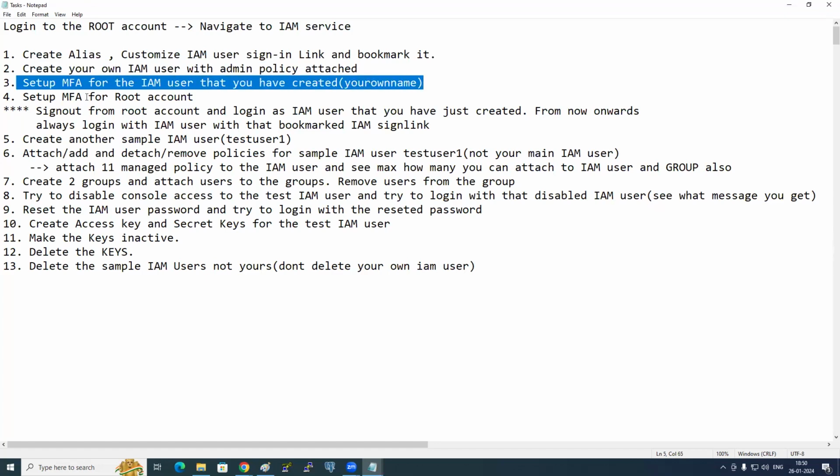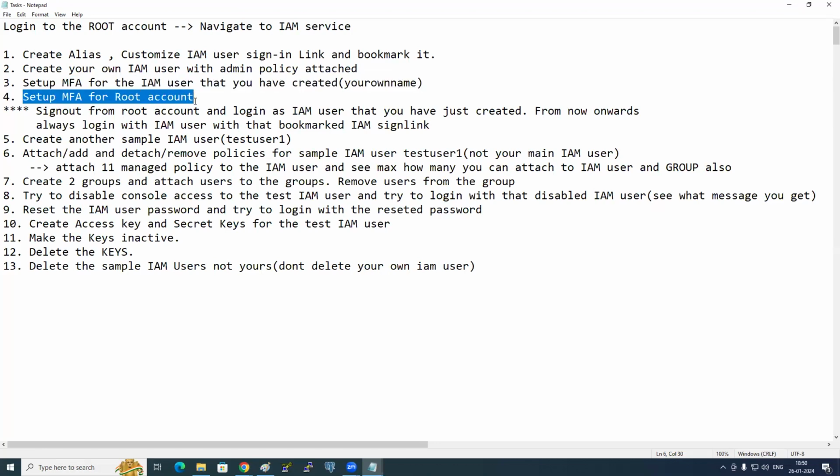Yes or no? And set up MFA for it. That is the exploring task you need to do. Very easy. Go to security credentials, and there you set it up. Now sign out from the root account and log in with the IAM user. From now onwards, you need to always log in with the IAM user.